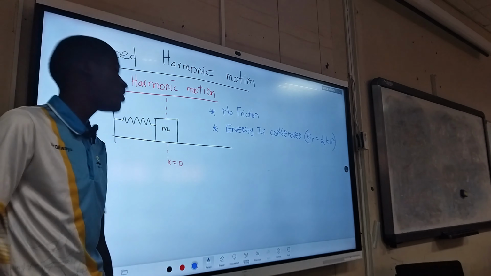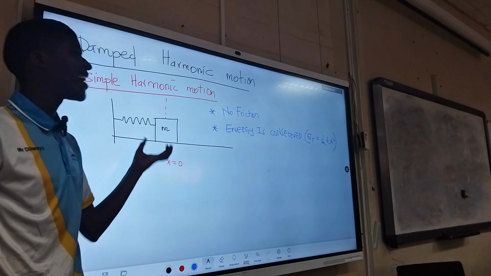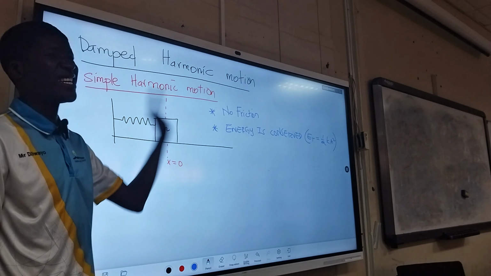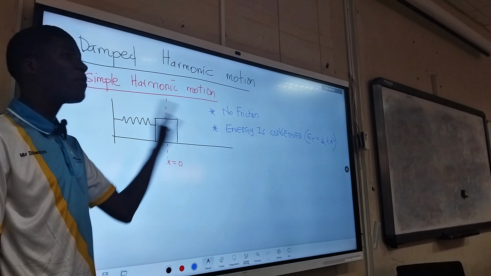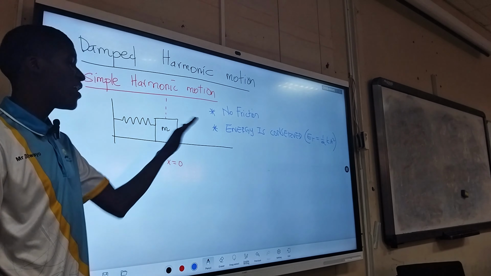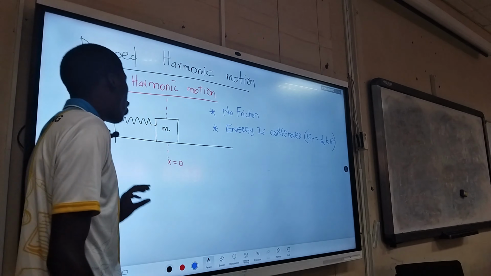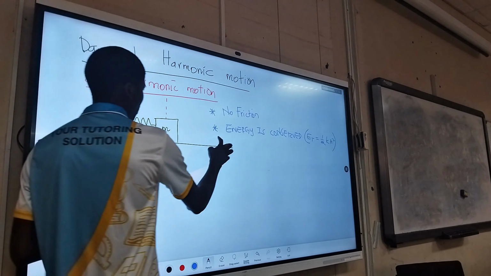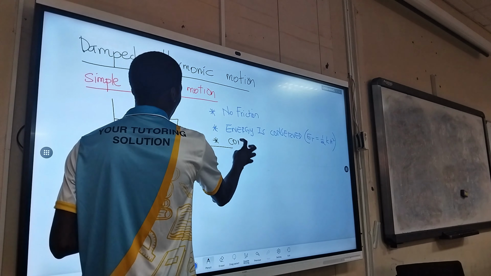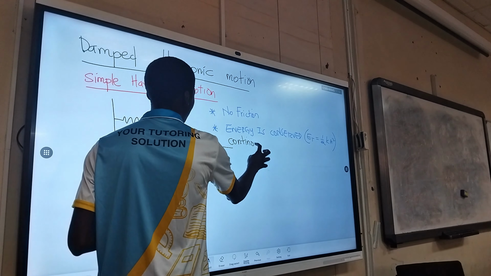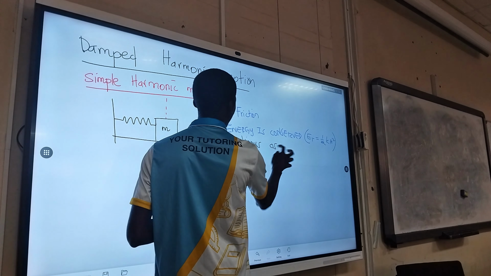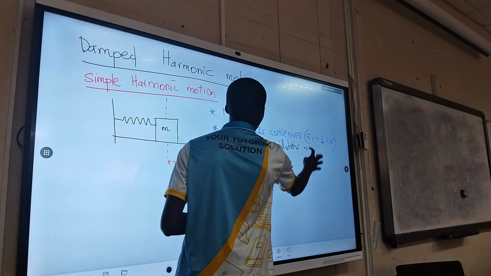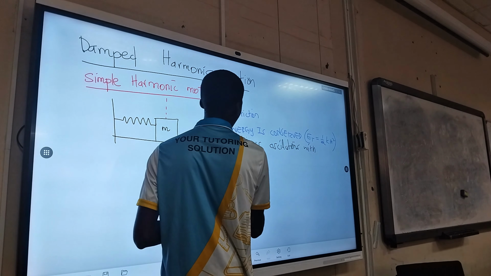Simple harmonic motion suggests that the moment you stretch this object, it will start oscillating and it will never stop. It just continues forever, vibrating in that way. So the oscillations are endless. They don't stop. They are continuous oscillations with the same amplitude.